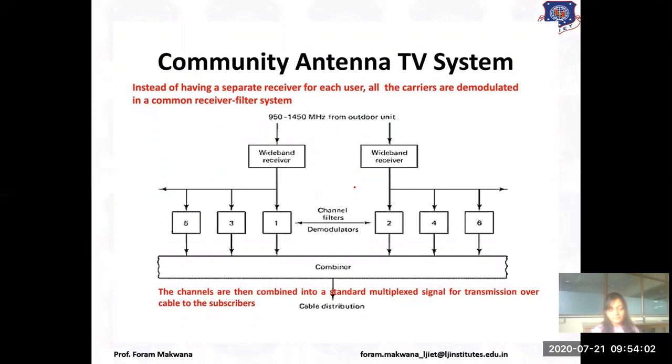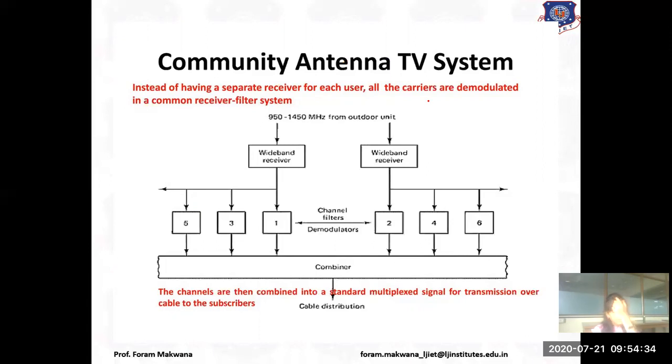Now, what do we mean by community antenna TV system? The receive only home TV system was for separate users. That means we mount a separate antenna and separate set-top box for each user. But instead of having a separate receiver for each user, all the carriers are demodulated in a common receiver filter system.